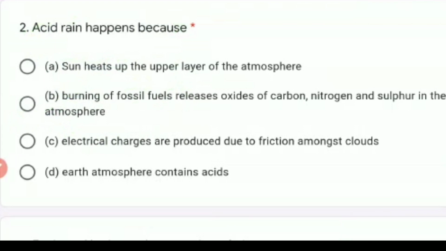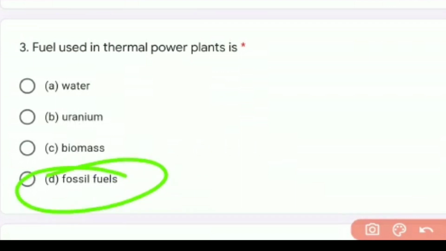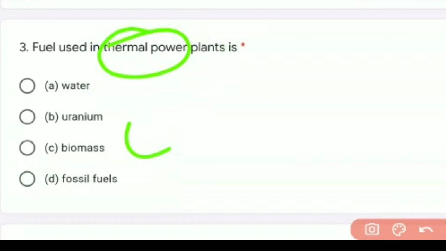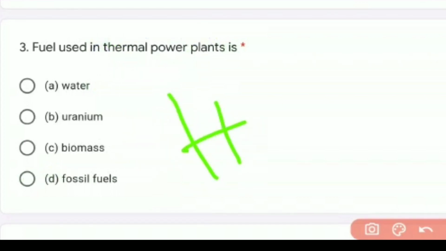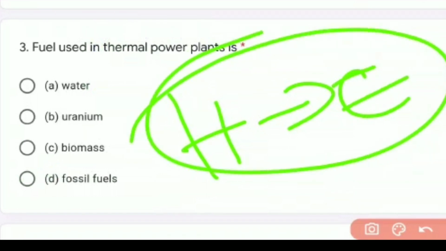Let us go to the next question. That is the third one. The fuel used in the thermal power plant is, as we know, mostly fossil fuels, because water is a completely different technology. We don't use water in the thermal power plant. What do you mean by thermal power plant? A thermal power plant is nothing but using heat energy to produce electrical energy. We produce heat energy and from that produce electrical energy. So this is called a thermal power plant.